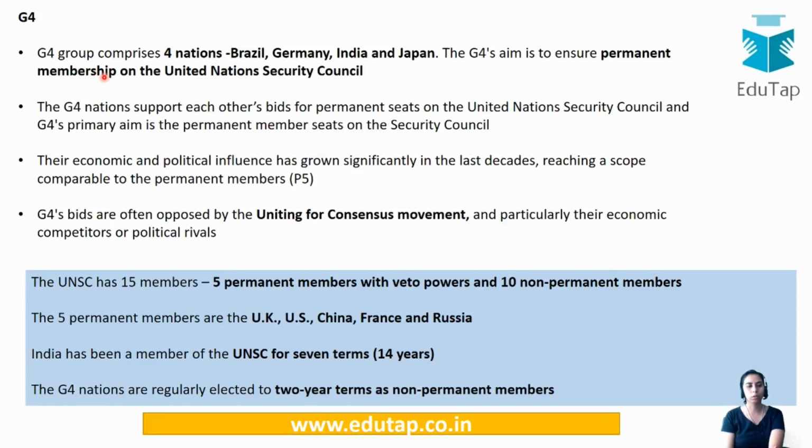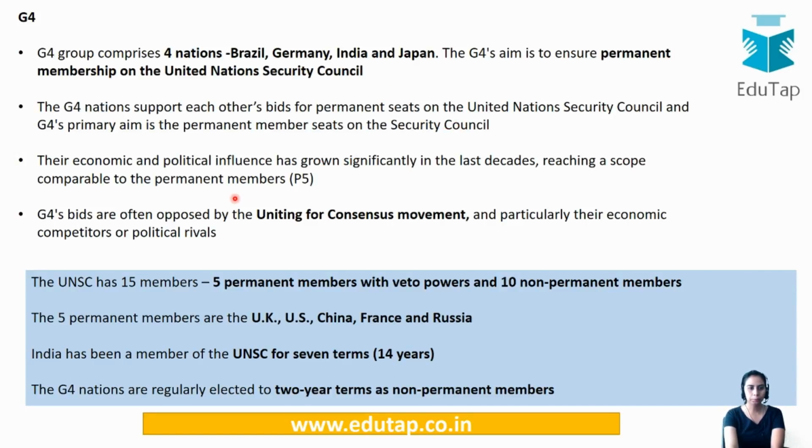So what is this G4? G4 is a grouping of four nations, that is Brazil, Germany, India and Japan. These are the four nations which are not permanent members of the United Nations Security Council, and they were individually demanding the UNSC seat as a permanent member, but when their demand was not given importance, they formed this coalition of four nations, so that is G4. You need to keep in mind that G4 is the group of nations which is particularly relevant and important in terms of the permanent membership of the Security Council.